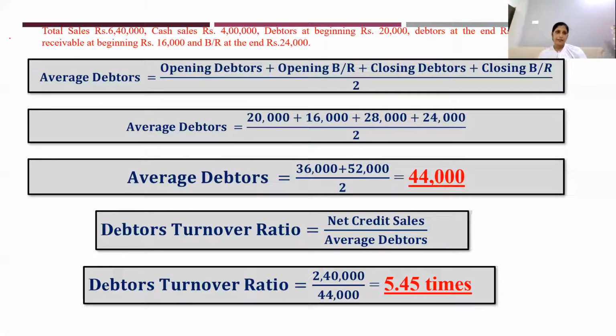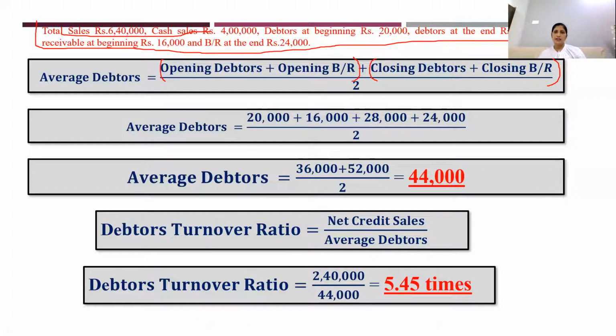I'll go back here. Now you see I have taken the problem part here so that we can view all the given data very clearly. Now I'm finding out the average debtors. Average debtors, as I've told you, please try to put a bracket over here so that it will be very clear: opening debtors plus opening bills receivable plus closing debtors plus closing bills receivable, divided by 2. So where is our data here? These two we have finished calculating.